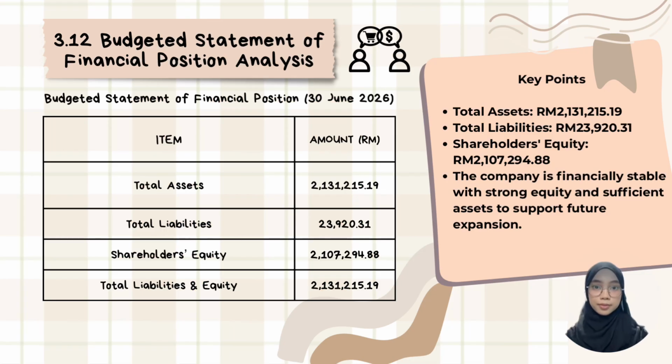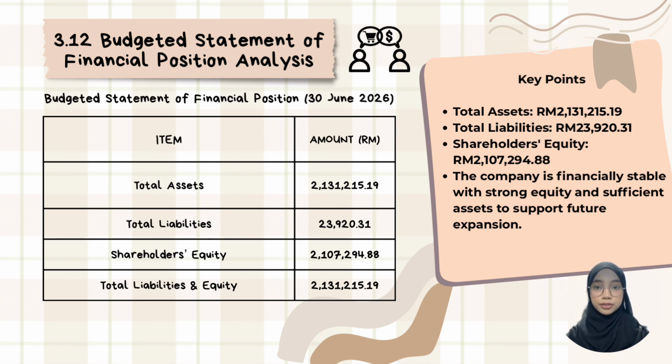This budgeted statement of financial position presents the company's expected financial position at the end of the first quarter of 2026. Crispy Delight is projected to have total assets of RM 2.30 million, consisting of current assets such as cash, accounts receivable, and inventories, together with non-current assets including buildings and equipment.